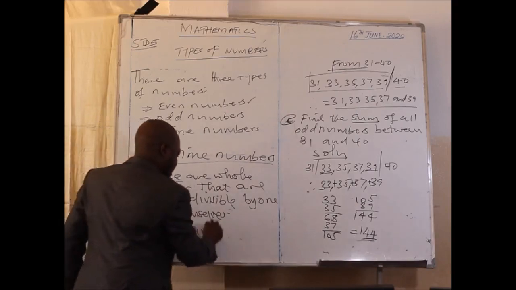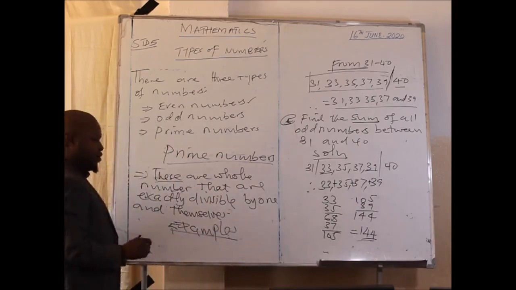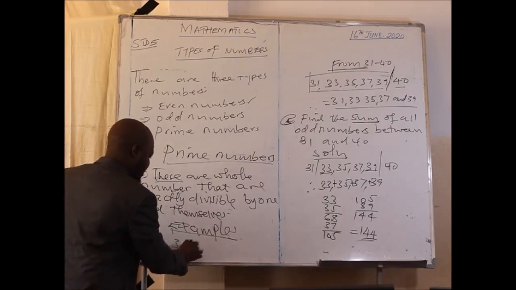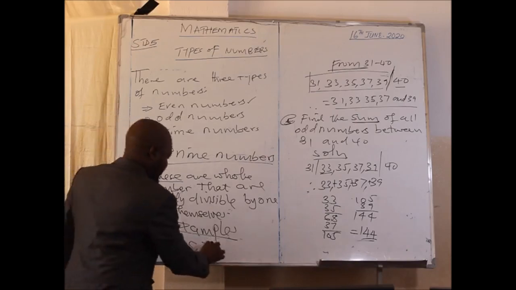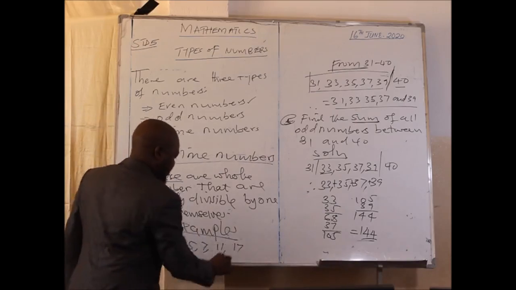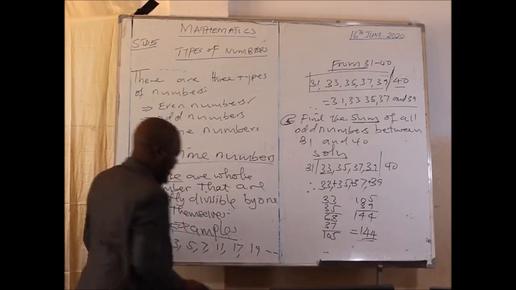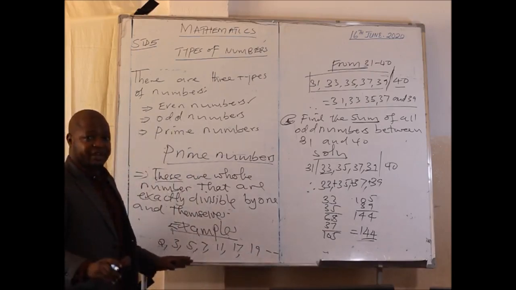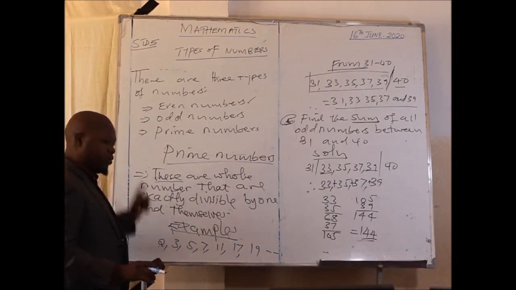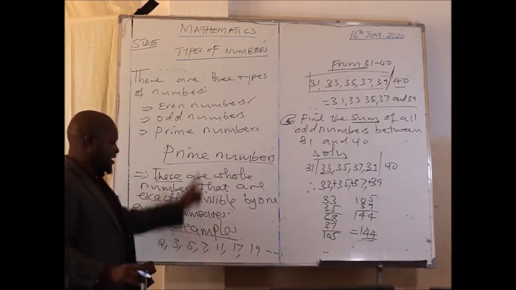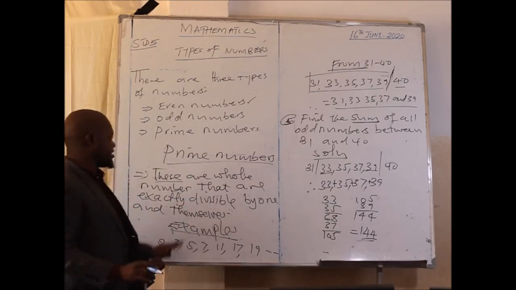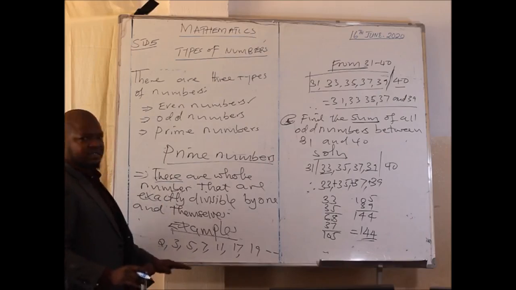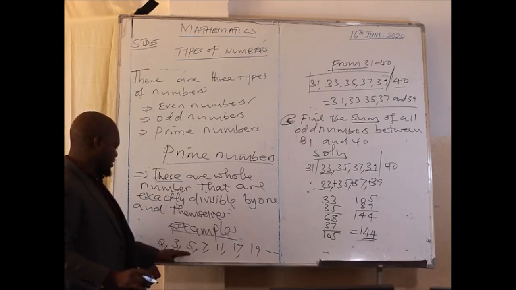Examples of prime numbers here: we have 2, 3, 5, 7, 11, 17, 19, and so many others. So when you look at these, they are not exactly divisible by other numbers. They are only divisible by 1 and the number itself. These are examples of prime numbers.